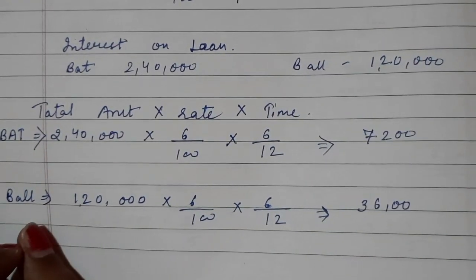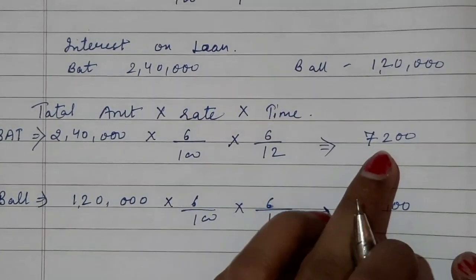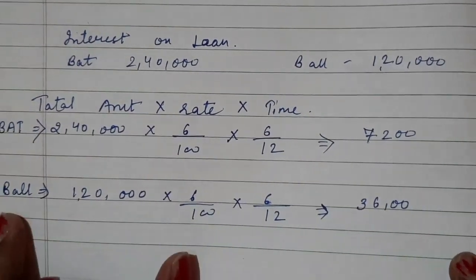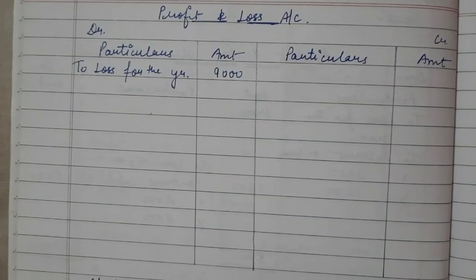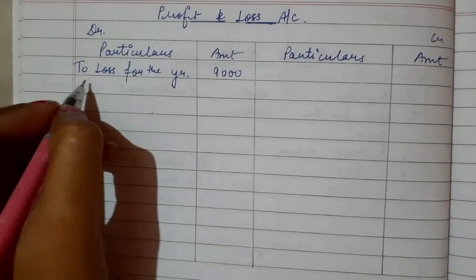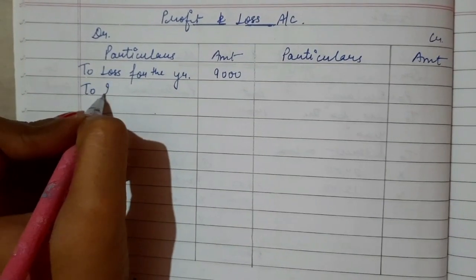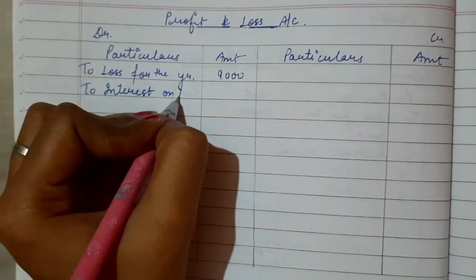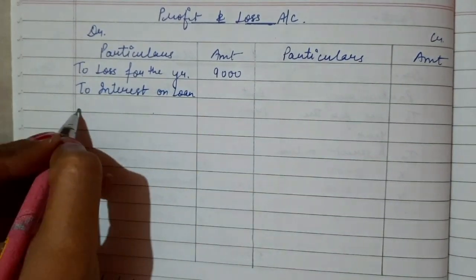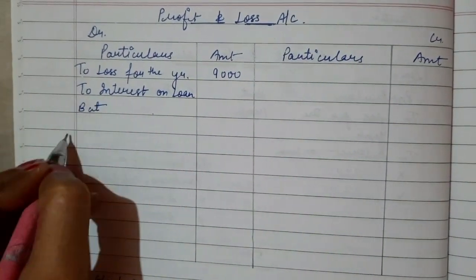The final answer is 7,200 and 3,600 rupees. That is for bat and for ball. So here we will write to interest on loan for bat and for ball.